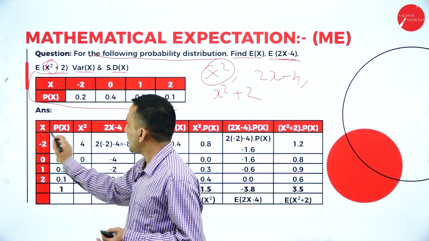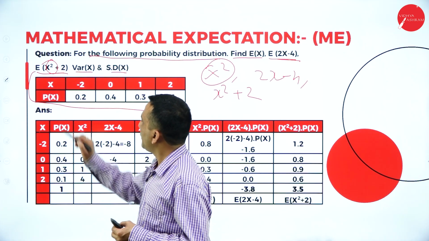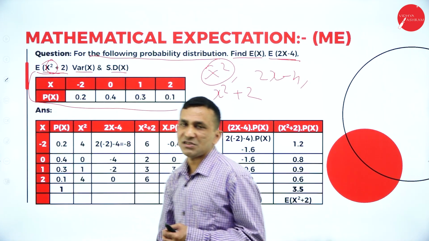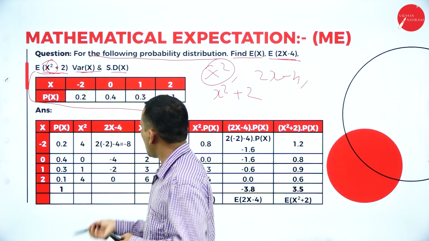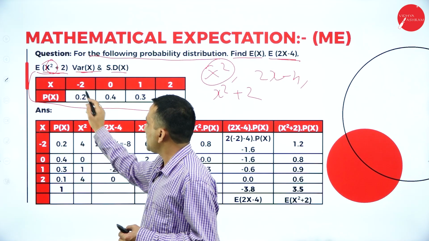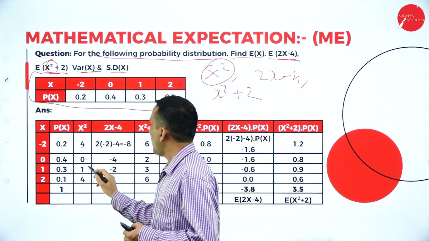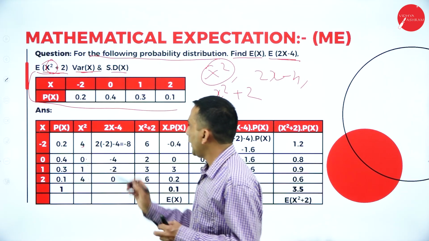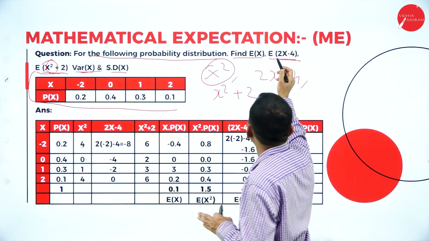Now with the help of x we are finding x square. Why is it required? Because it is required in the equation, and also for finding the variance. So that's why we need x square. Here minus 2 into minus 2 is 4, 0 into 0 is 0, 1 into 1 is 1, 2 into 2 is 4. Okay, now once we have the x square values, we go for the questions.